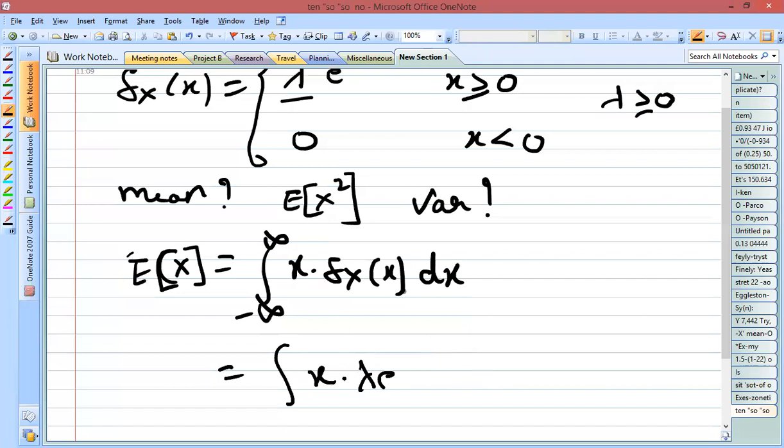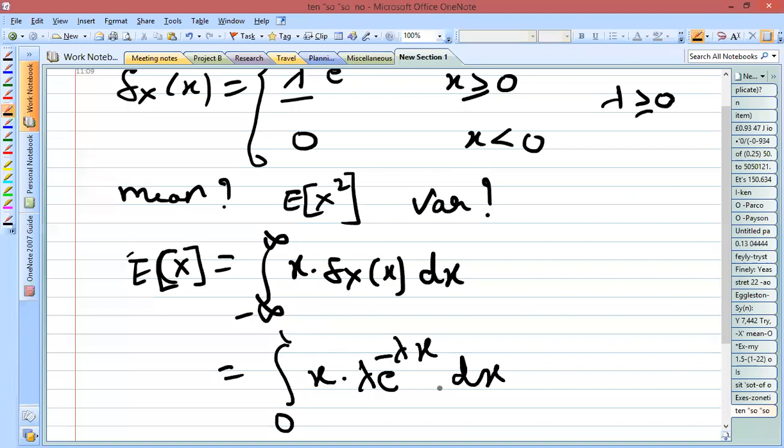Here you can see that lambda e to the power minus lambda x is available for x greater than or equal to 0. So the limit minus infinity to plus infinity changes to 0 to plus infinity, and for minus infinity up to 0 it takes the value 0, so there is no need of substituting that.